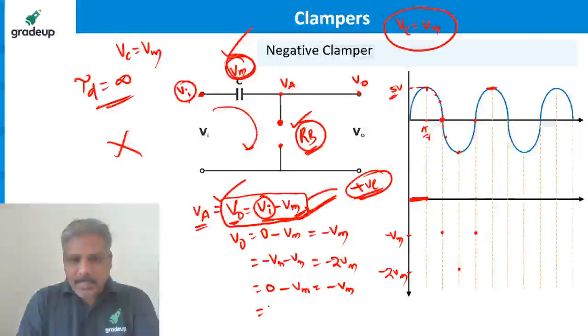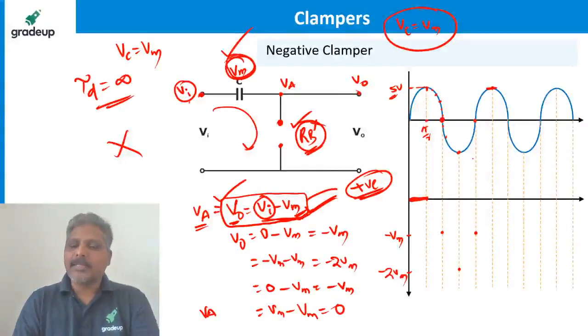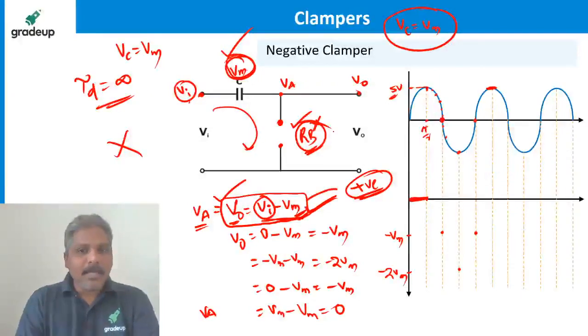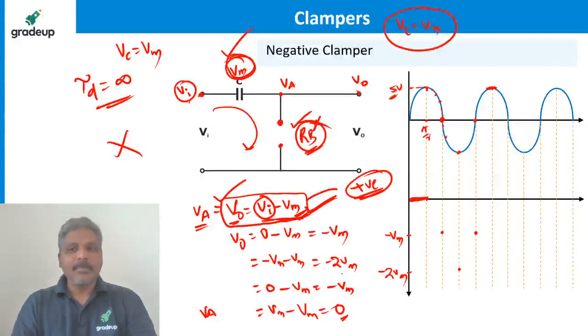Input has reached Vm and the capacitor is already at Vm, so the output is going to be 0. That means the anode voltage is going to be 0. That is why the diode is not forward biased. Even when the input reaches Vm, the anode voltage is not greater than 0, so the diode is not going to be forward biased. Why? It is not becoming positive.